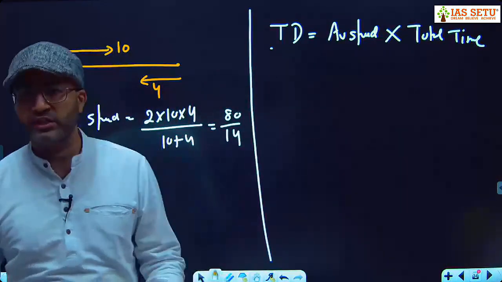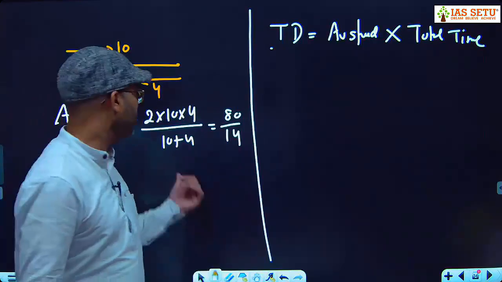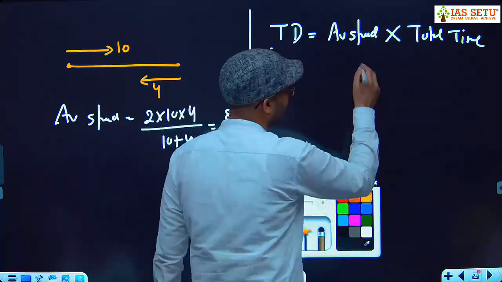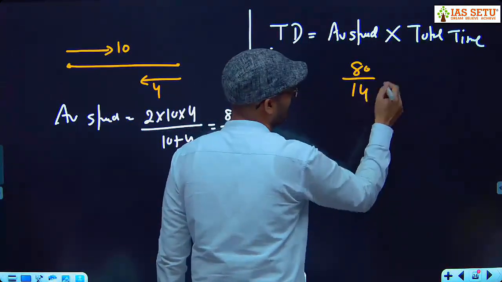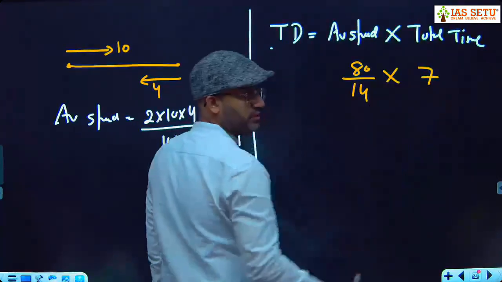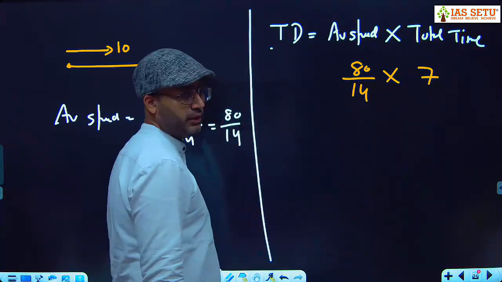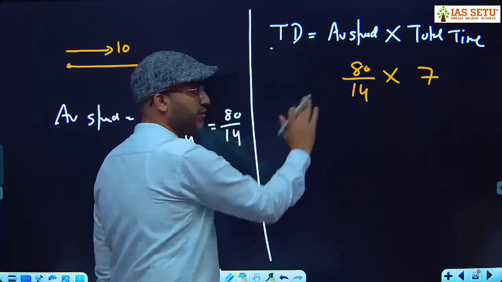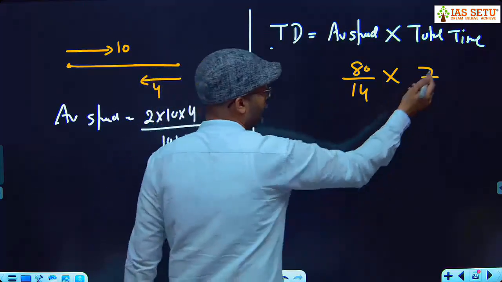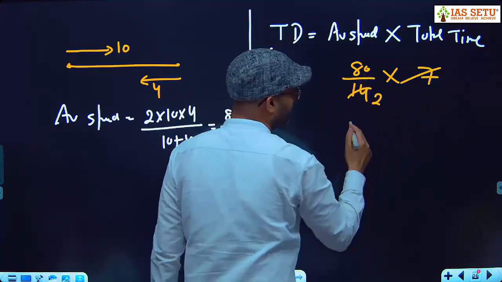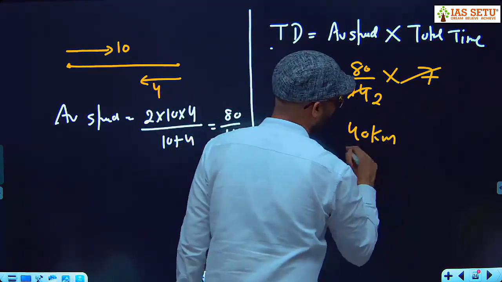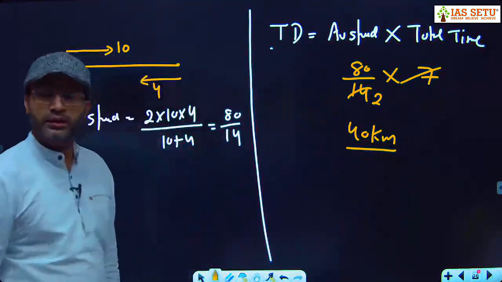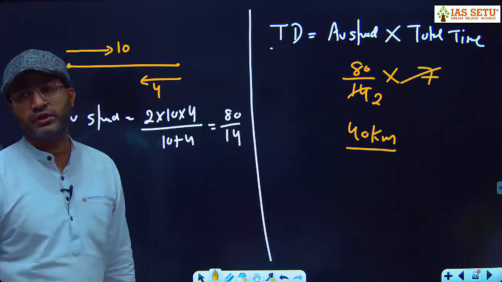You know average speed, you know total time. What is average speed? 80 upon 14. And what is total time? 7. भाई, टोटल टाइम दिया तो है, 7 घंटा आना जाना, और एवरेज स्पीड हमने निकाल ली. Now here it is 80 divided by 2, 40 kilometer. Tell me, but the correct answer is 20 kilometer.